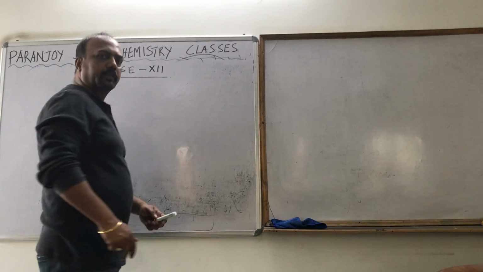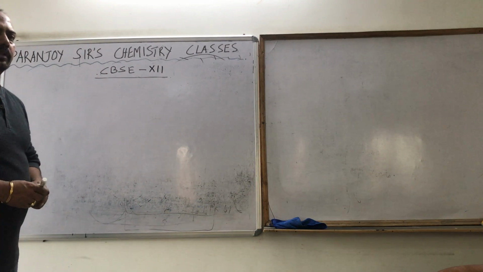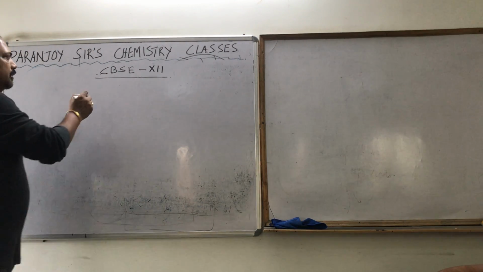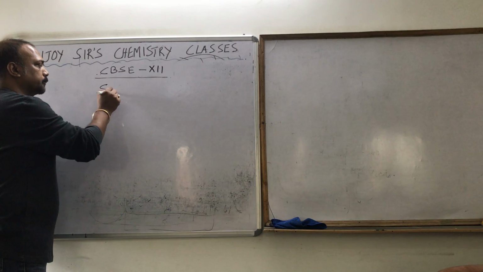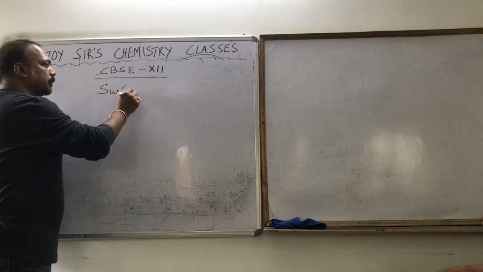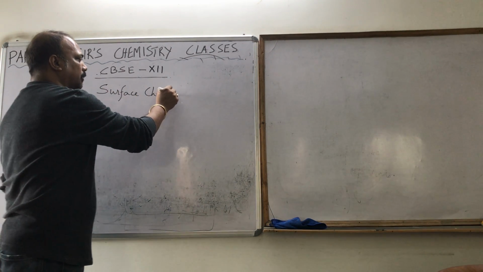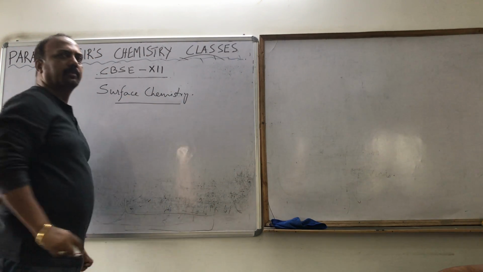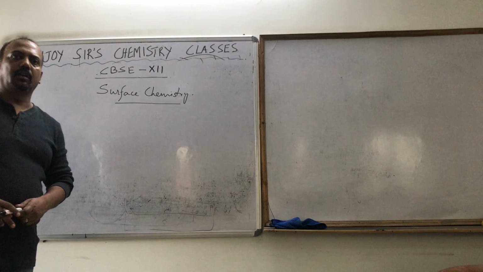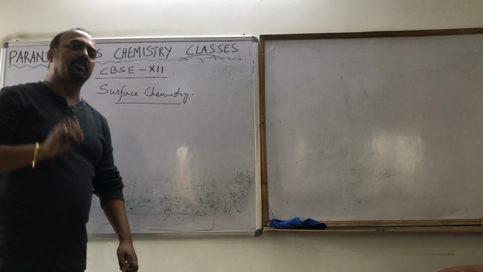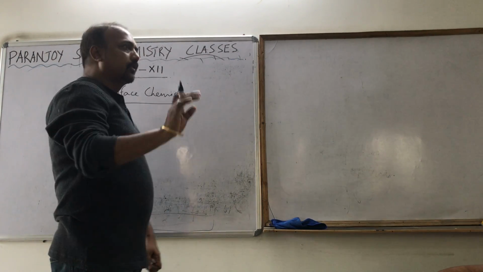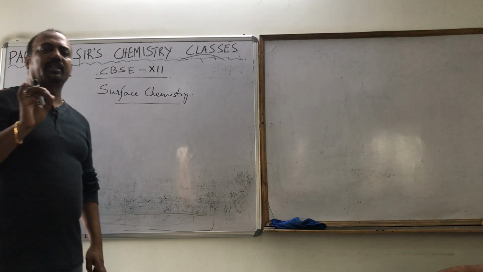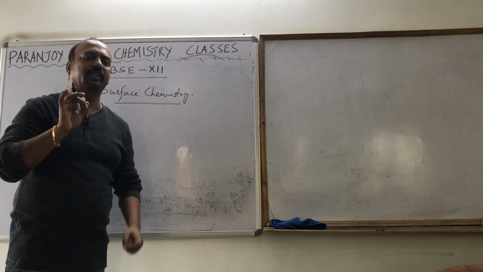Good morning, everybody. So today we are going to start with surface chemistry. The next chapter is called surface chemistry. This is the branch of chemistry where we deal with the surface molecules of any substance. There is some speciality in the surface molecules. Now what is that actually?